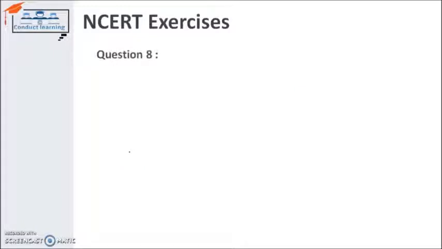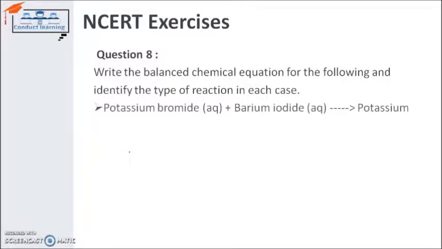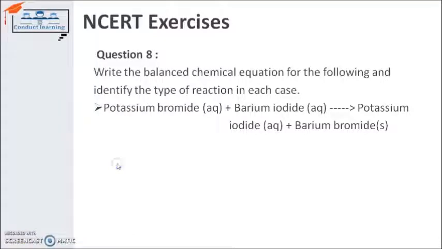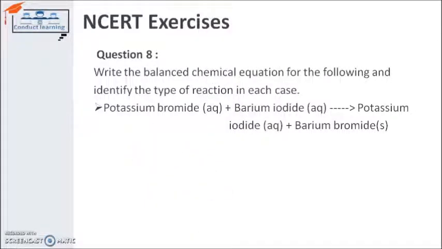Next question is, write down a balanced chemical equation for the following. Identify the type of reaction in each case. Right? So this equation we will do by writing. First of all we have to write down the chemical equation, and after that we will check whether it is balanced or not balanced. So if I first take a pointer and write potassium bromide.